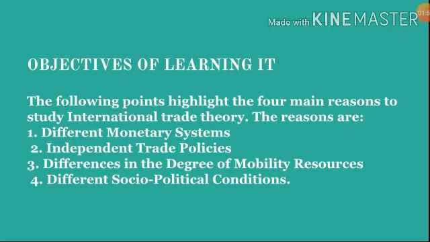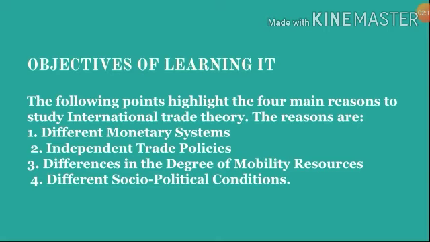The next one is degree of mobility of resources. This is an economic term. Mobility of resources means, like, cheap labor, land or capital: we can get it from the country where it is available rather than from the domestic country. Next one is social and political conditions.